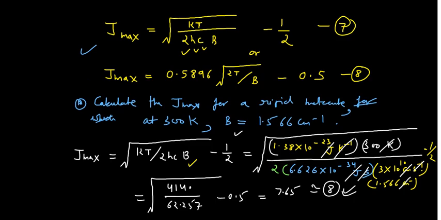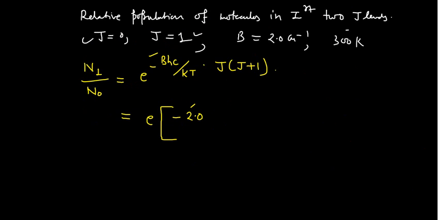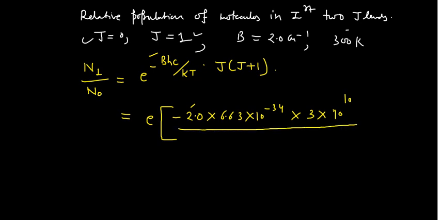This should be multiplied by h, the value of h is 6.63 × 10^-34, and for c you again use the centimeter value, 3 × 10^10 centimeter per second. This should be divided by the Boltzmann constant, 1.38 × 10^-23, and of course the temperature is 300 Kelvin.